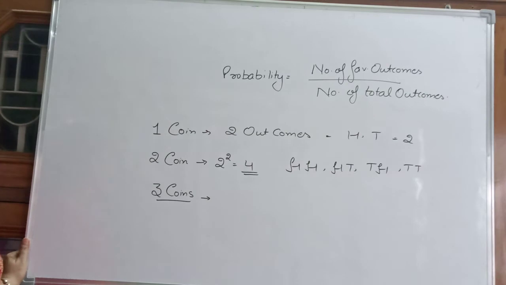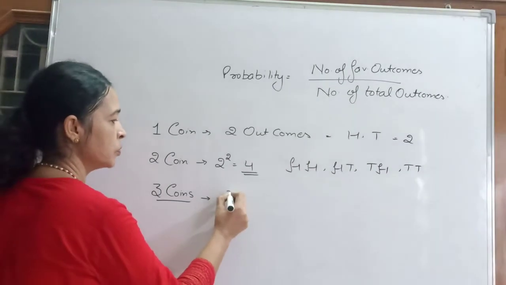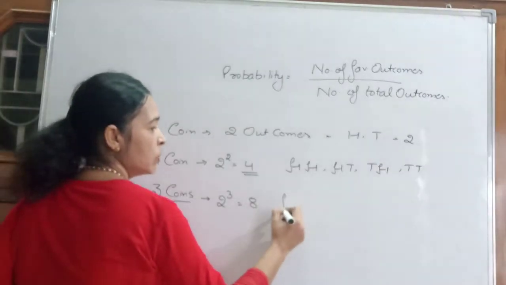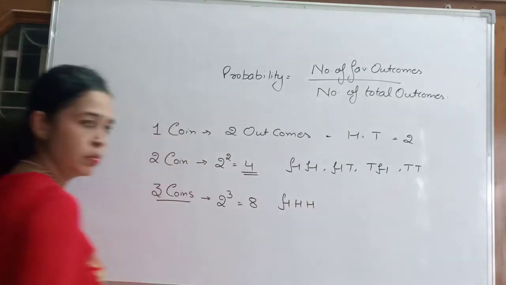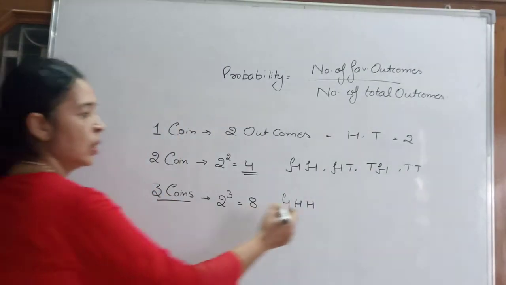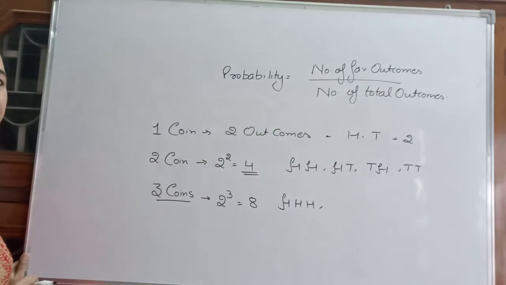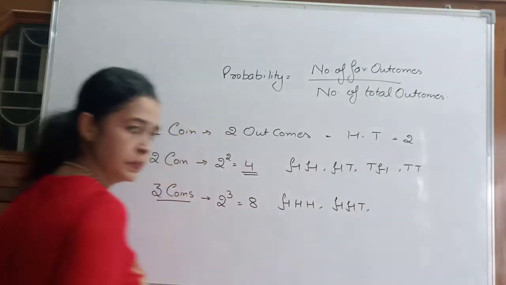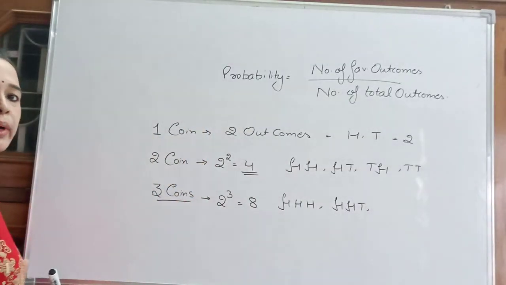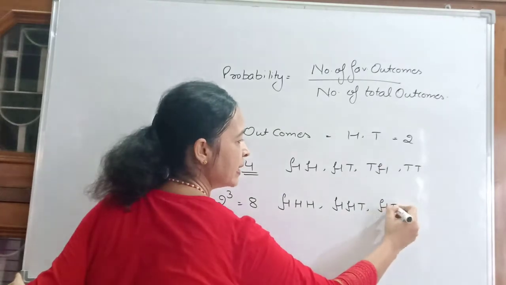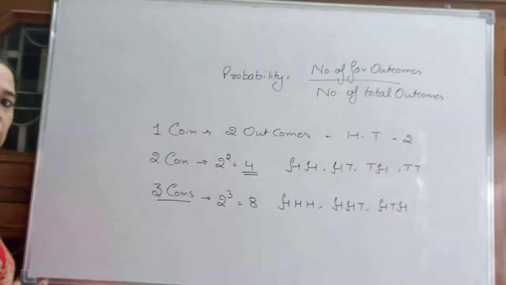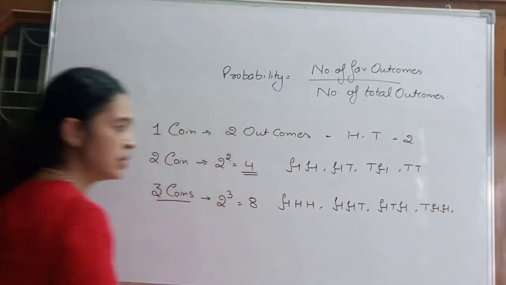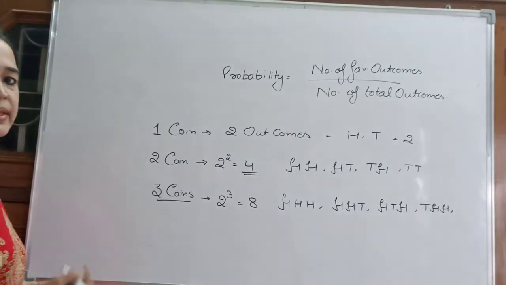How many will be the total outcomes? 2 power 3, that is 8. 2 into 2 into 2. First will be head on all the 3 throws. Next option is we get 2 heads and only 1 tail. First head, again head, only 1 tail. Same case, we will get 2 heads and 1 tail, but this time tail will come at second place. Similar situation, but this time tail comes at first place. These are 3 cases when we get 2 heads and 1 tail.